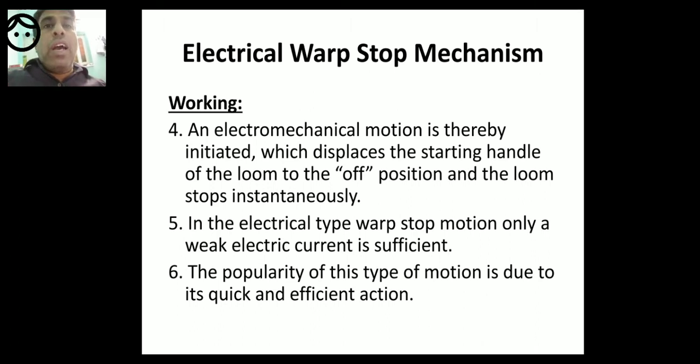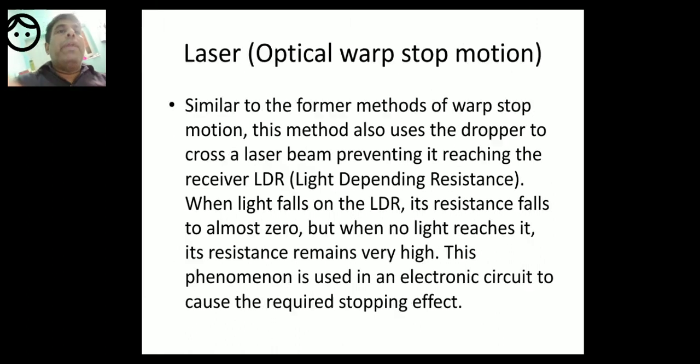The drop wires are made of steel, which are zinc or copper coated, so that they don't corrode. Corrosion should be avoided at any cost. So drop wires are used for electrical warp stop motion and mechanical warp stop motion. Now coming to laser. We have studied mechanical and electrical.